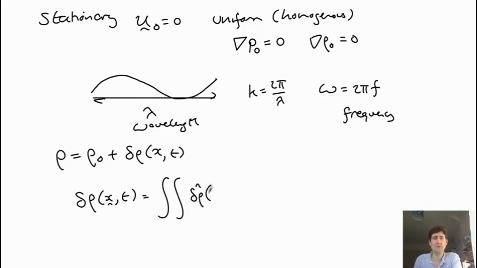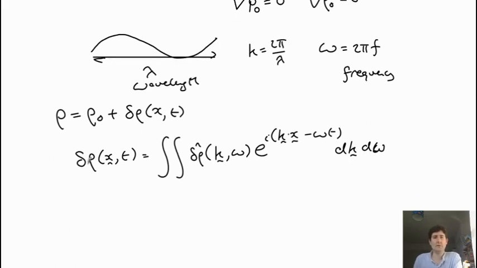So x becomes a k. In general, that's a vector. So we have a wave in any of the three directions, and it's a function of omega, which is the frequency. And then we have e to the i k dot x minus omega t. And then we're integrating over k and over omega. Okay, so we're going to take the Fourier transform.